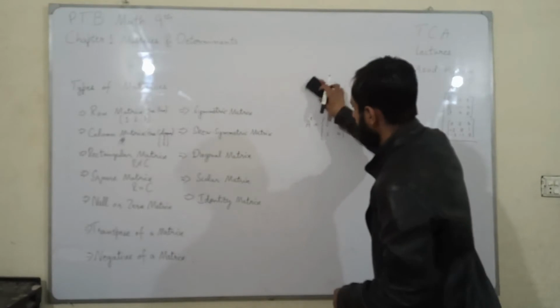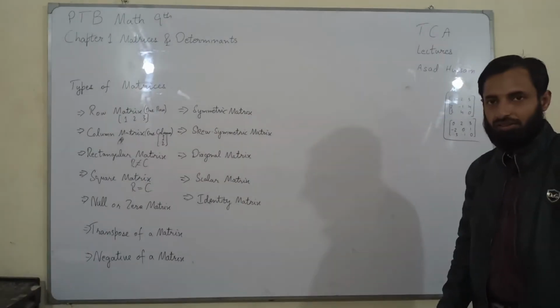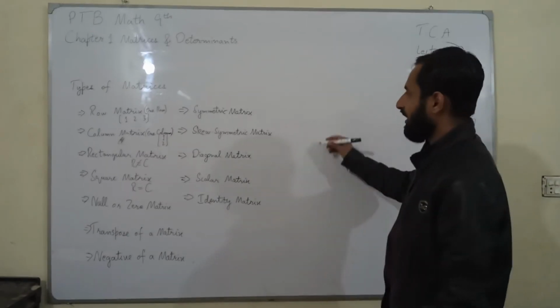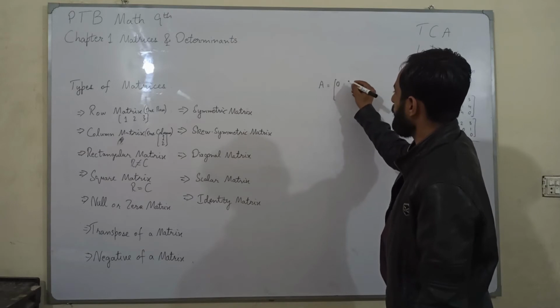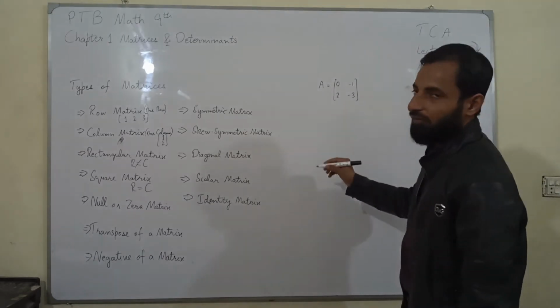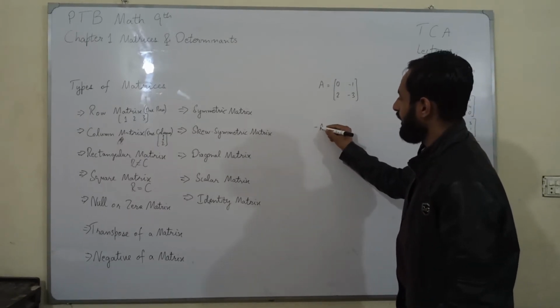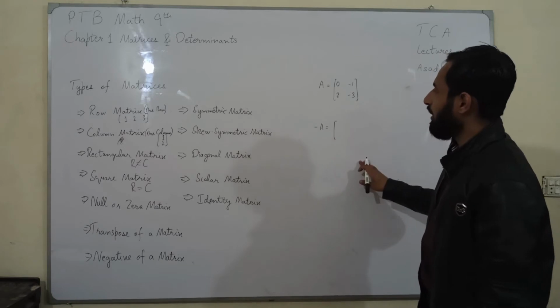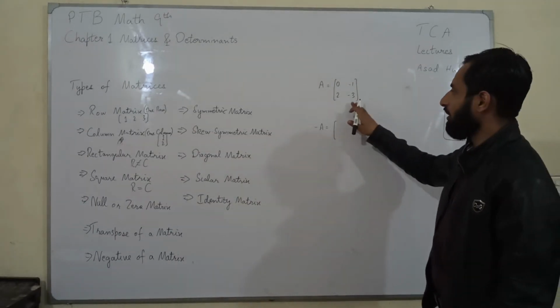Now moving on to next definition, which is negative of a matrix. How can we find the negative of a matrix? If we have matrix A which is 0, negative 1, 2, negative 3. The negative of A would be represented as negative A, and it can be calculated by changing the signs of the matrix.